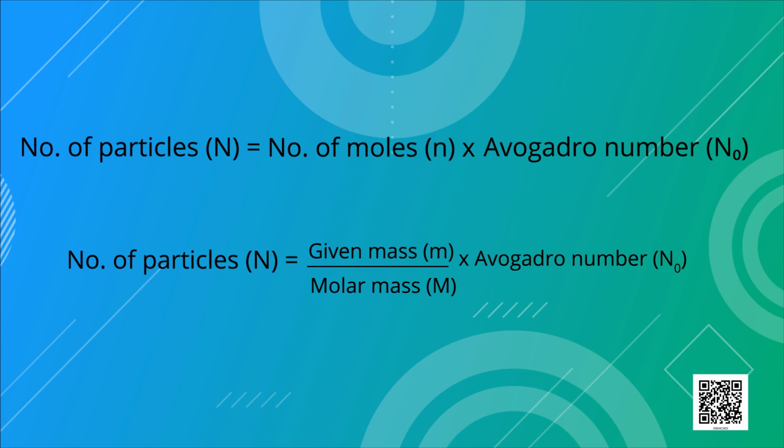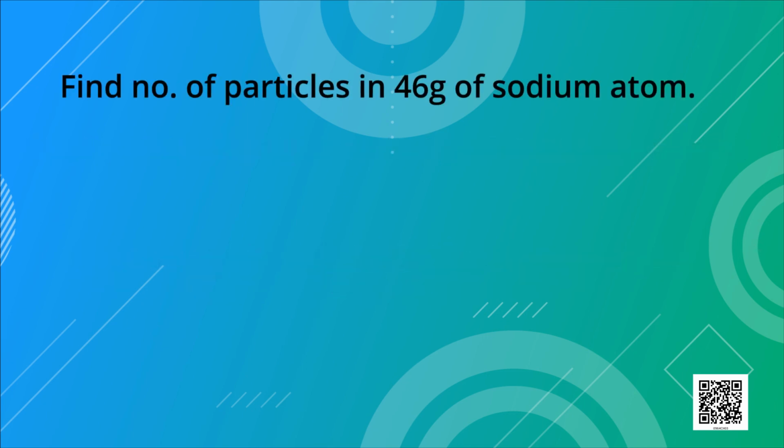First question is, find the number of particles in 46 grams of sodium atom. So the formula here is capital N is equal to small m upon capital M into N naught. Small m here is 46 grams, capital M, the molar mass of sodium, is 23 grams, and N naught is 6.022 into 10 to the power 23.